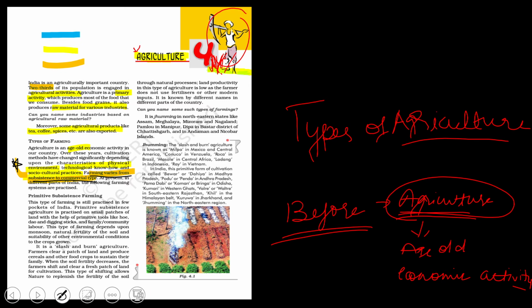At present, in different parts of India, the following farming systems are practiced. Primitive subsistence farming is nothing but slash and burn agriculture. Very important. They might ask, what is slash and burn agriculture?